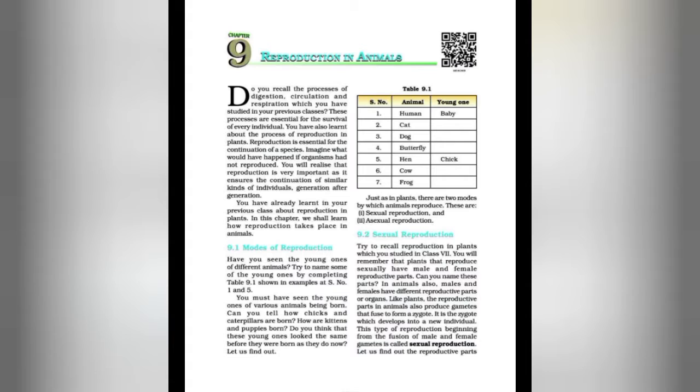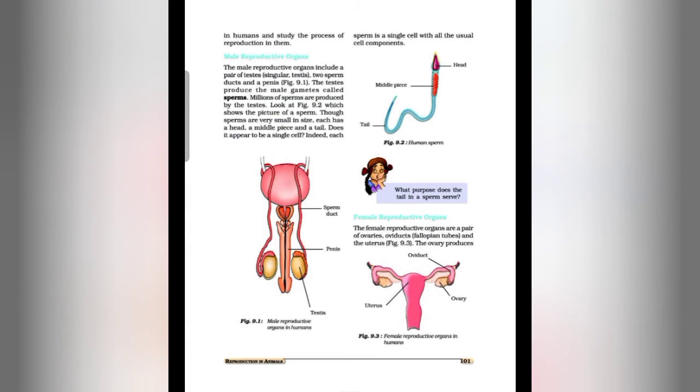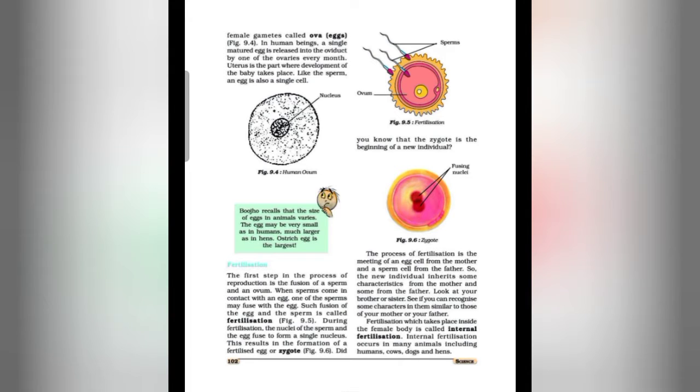We have already started our chapter 9, that is reproduction in animals, and we have discussed the modes of reproduction, asexual and sexual reproduction. In our previous video we discussed fertilization, and now we know what fertilization is. We know that human beings have internal fertilization, and some amphibians like frogs and fishes have external fertilization. Fertilization is the fusion of the male gamete sperm with the female gamete to form a zygote during sexual reproduction.